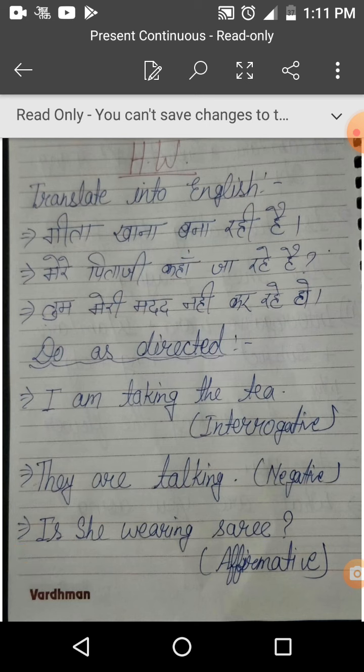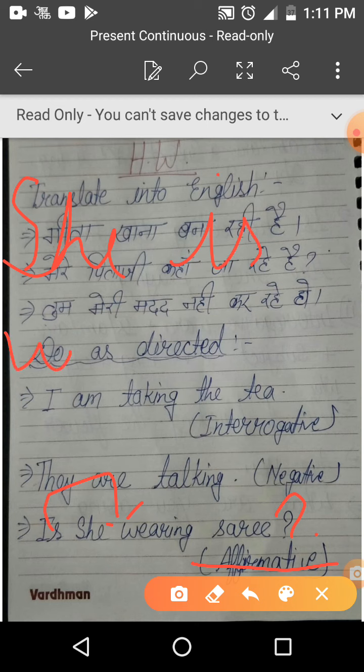Last one is is she wearing sari. It is interrogative sentence and we have to change it in affirmative. So the structure of affirmative is subject then helping verb. So you have to use is just after she. She is wearing sari and full stop because now it is affirmative.